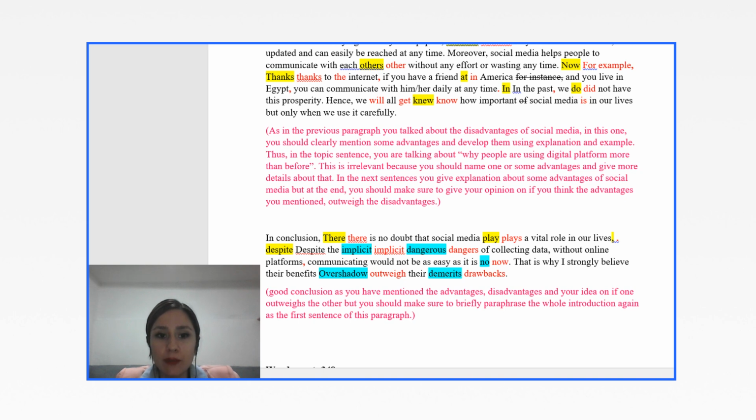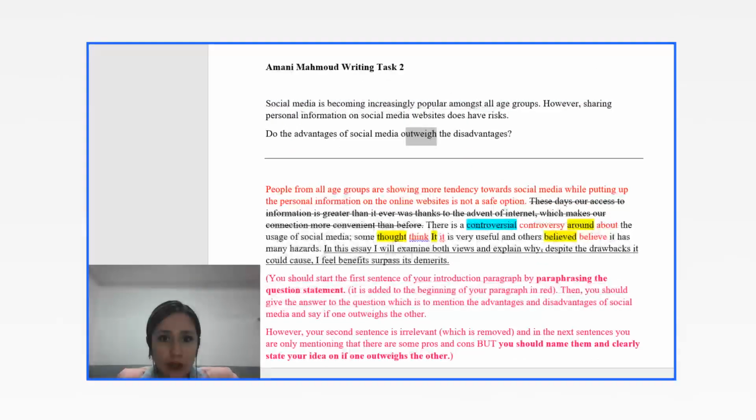It was kind of a good conclusion because you mentioned the advantages that you had mentioned before, the disadvantages that you had mentioned before in the body paragraphs. But you should also briefly paraphrase the whole introduction again as the first sentence of this paragraph. And you have also mentioned your idea, which is a very good thing. So the question statement here should be paraphrased here, and also very briefly should be paraphrased here with your own words. Like in 3 sentences, you can finish your conclusion paragraph, and of course, introduction paragraph.